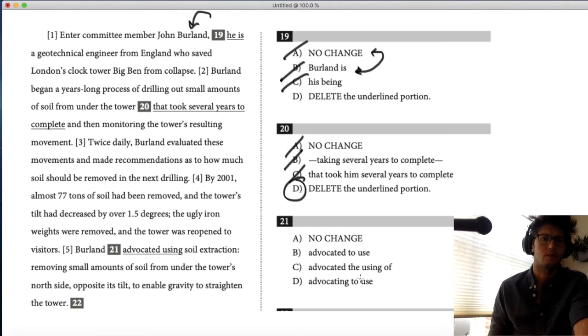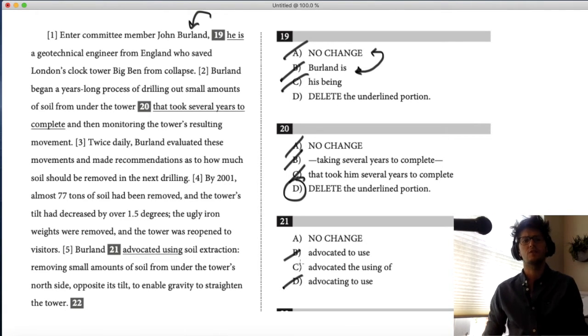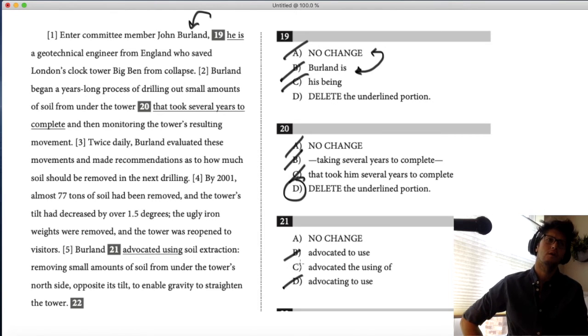Okay, so now 21. Advocated. Advocated to. Okay, so this is one that there's not that much to say about because it's about, in some ways, idiom.